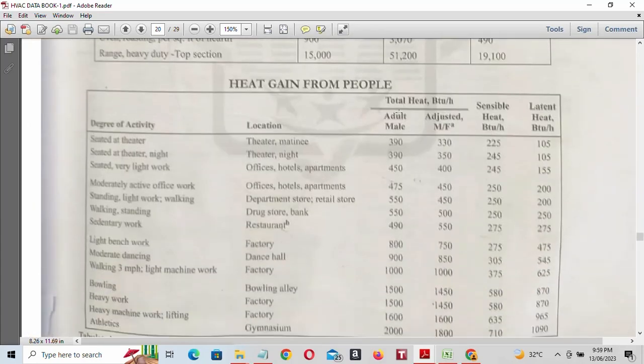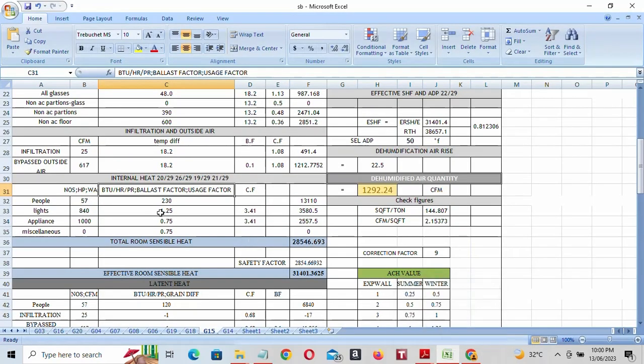Guys, please note down. Heat gain from people. Here ours is a classroom, and classroom is not there, so you have to take from this value: office, hotel, apartments. Sensible heat is 245 and latent heat is 155. Okay. So here sensible heat is 245, and for light